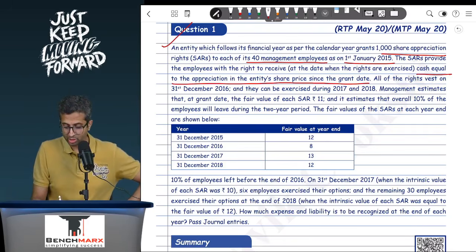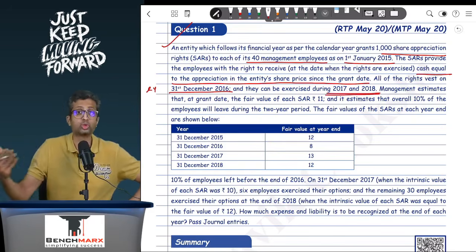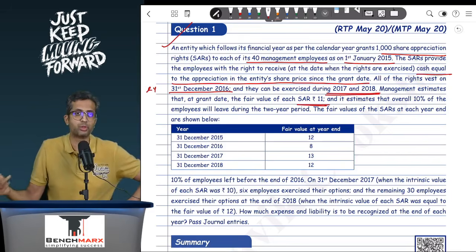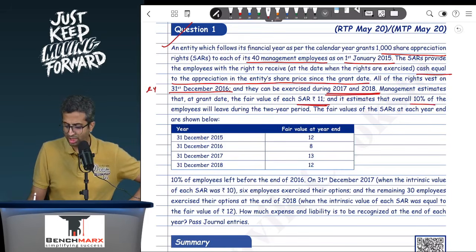All the rights vest on 31st December 2016, which means there's a 2-year vesting, and can be exercised during 17 and 18, so there is a 2-year exercise. Management estimates at the grant date that the fair value of each SAR is 11. It's a SAR, so you take the fair value at each balance sheet date. Overall 10% of the employees will leave during the 2-year vesting period. So 10% would be 40 minus 10%, and hence you're expecting 36 employees to continue till the end of vesting.